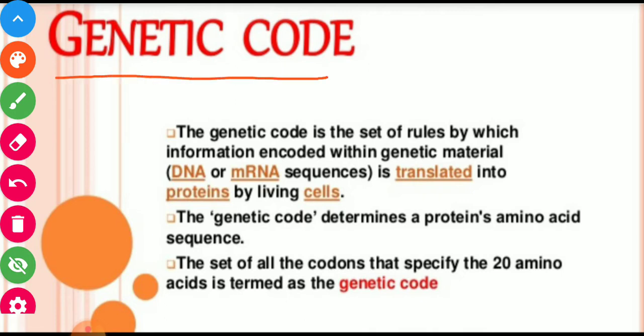The genetic code is a set of rules by which information encoded within the genetic material in DNA or RNA is translated into protein by the cell. So the information that is present in the DNA or RNA is transferred to synthesize protein. That information is in the coded form, and these codes are called genetic codes.